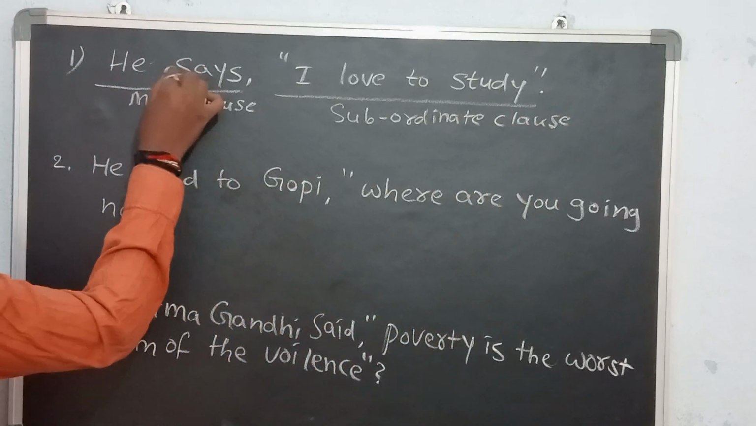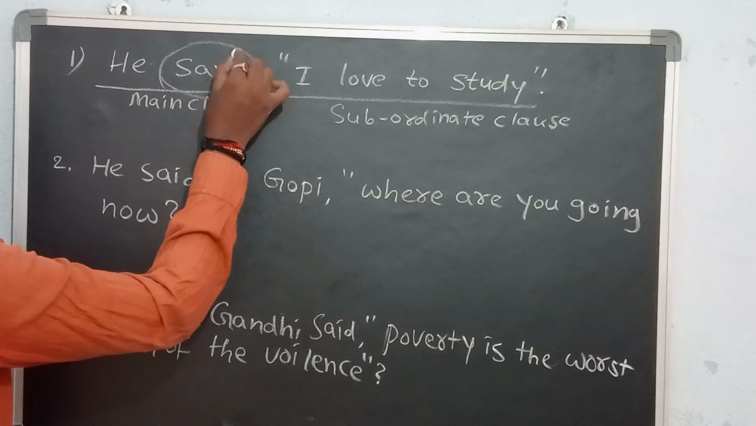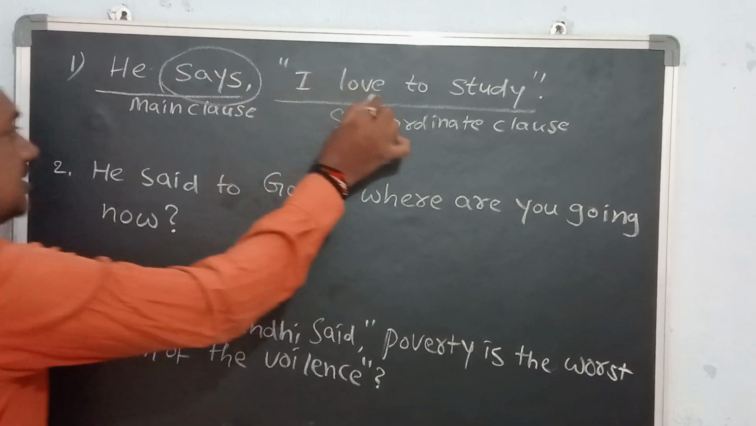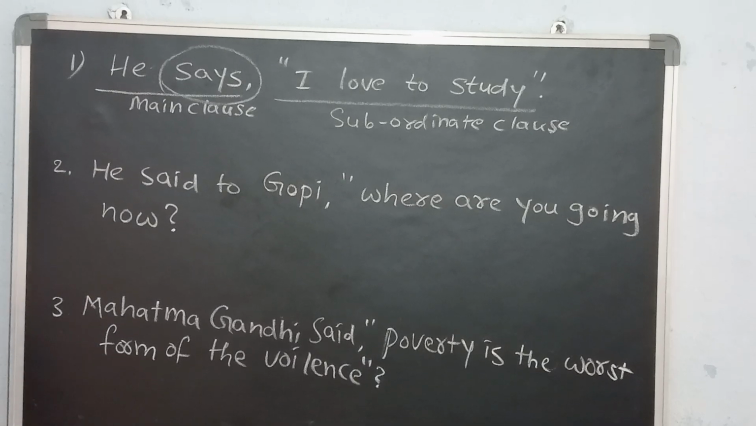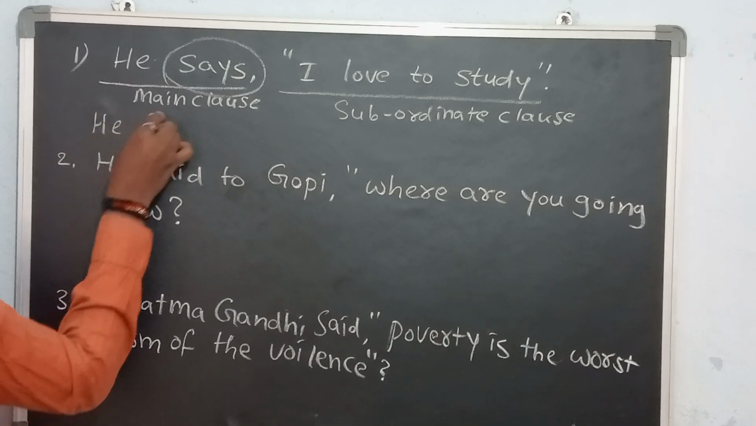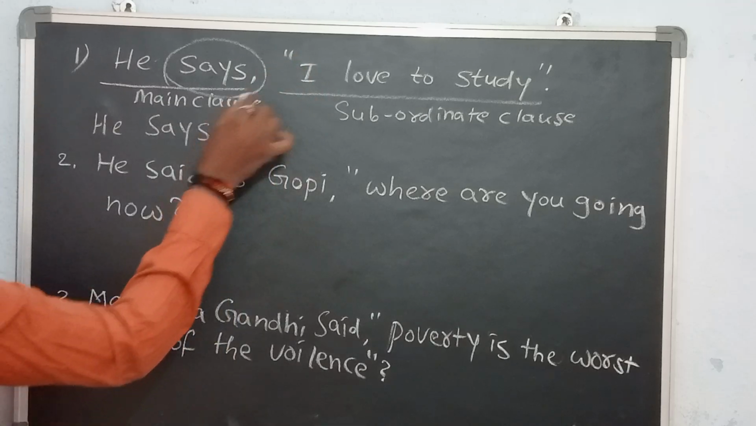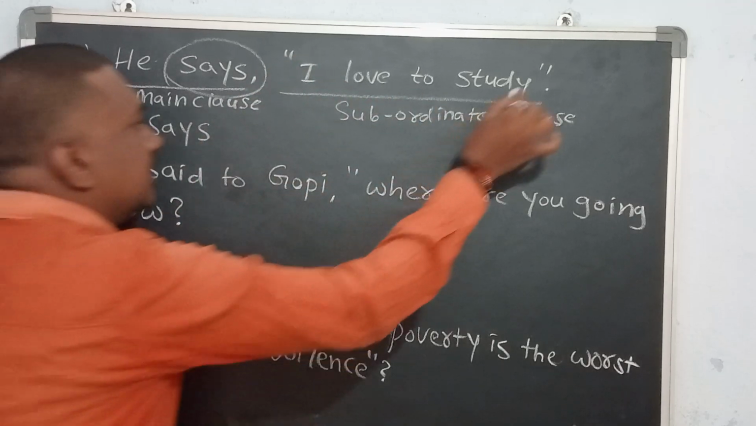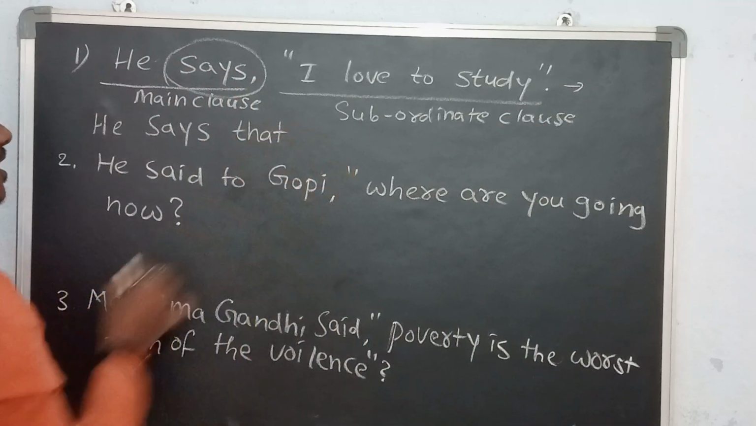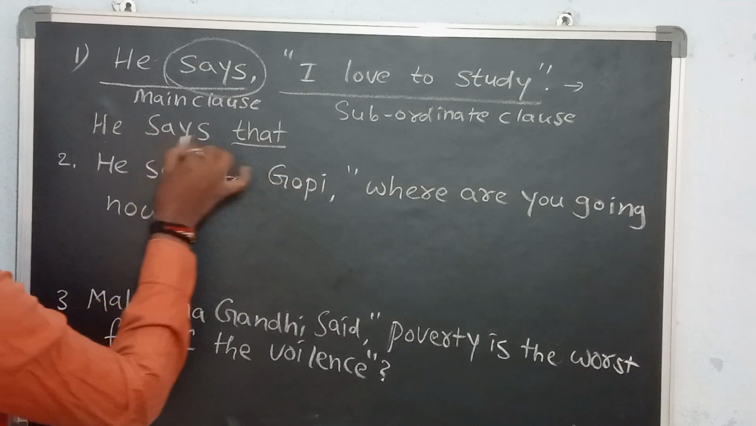What is the reported verb here? "Says." This is the reported verb. Here the reported verb is in present tense. As the reported verb is in present tense, the tense of the subordinate clause will not change. Now, remove the comma and inverted commas. "I love to study" is an assertive sentence. When the subordinate clause is an assertive sentence, we should write the conjunction "that." He says that.